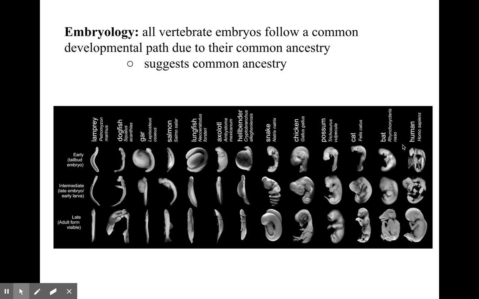All right, another really compelling thing that shows us that we're all related to each other is called embryology, which is what we look like after the fertilized egg, when we're an embryo or a larva, which is what we call it for other organisms. So this is a lamprey, which is a jawless fish. We were talking about those early jawless fish. Then we have the jawed fish: dogfish, a gar, which is a type of fish, salmon, and lungfish, which is a fish that has lungs instead of gills.